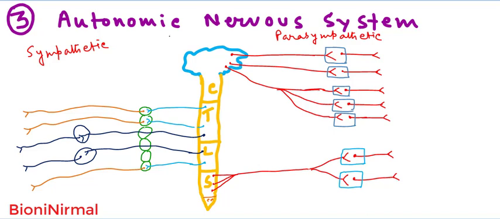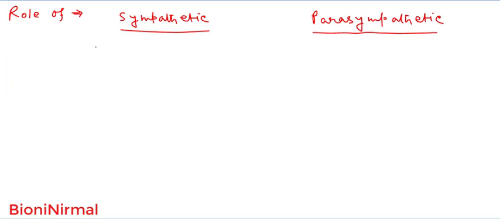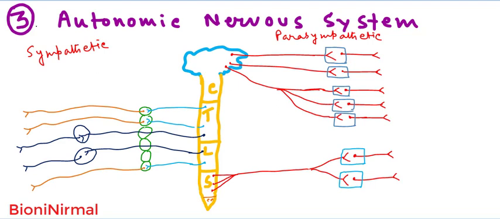Here we will discuss the autonomic nervous system and its divisions, that is the sympathetic and the parasympathetic nervous system, their differences, and also the functional differences of the sympathetic and the parasympathetic nervous system. This is the third lecture video of our nervous system series, and in the previous lecture video we talked about the somatic nervous system.